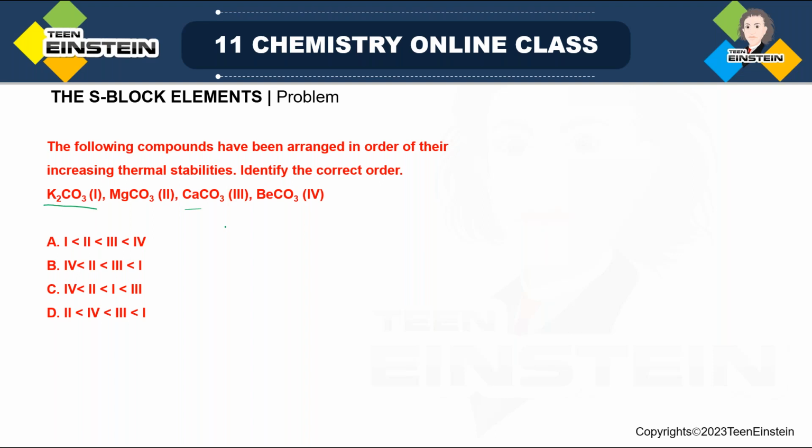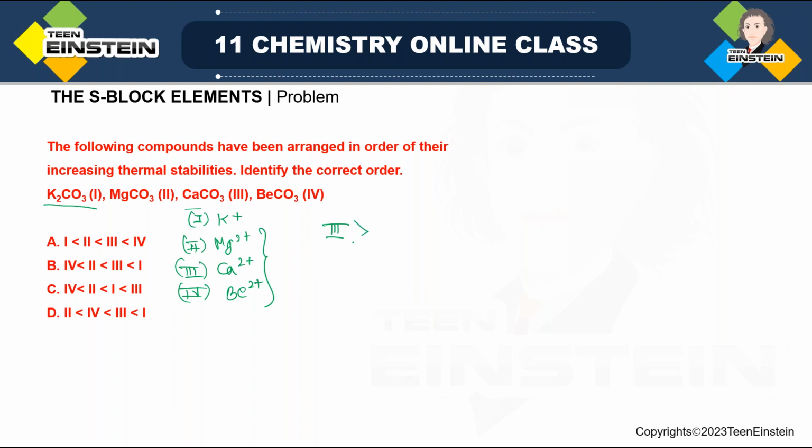Based on that, in the first one we have K plus ion, in the second one we have Mg2 plus, in the third one we have Ca2 plus, and in the fourth one we have Be2 plus. Now, if we consider only the group 2 elements, then the size is maximum for 3.